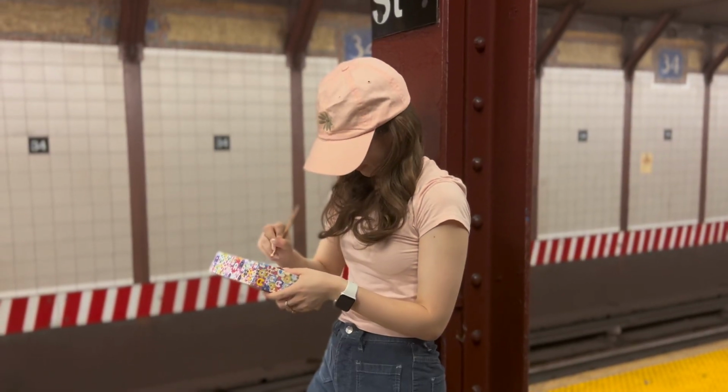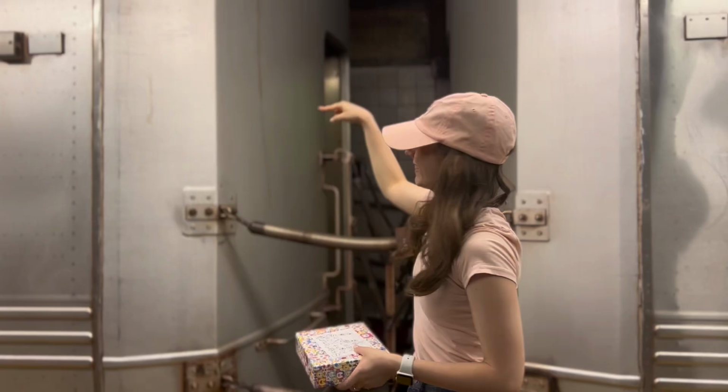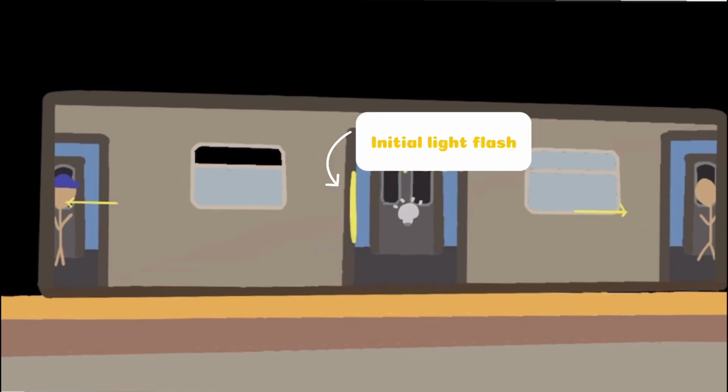So to figure out at what time Meredith gets the text, we should look at the distance the light has to travel to the back of the cart and to the front of the cart. From the time the light initially shines to the time the light hits the back of the train cart, the train has moved some distance forward. This means that the light hitting the back of the train cart travels less than half